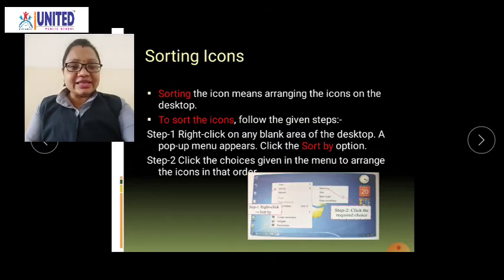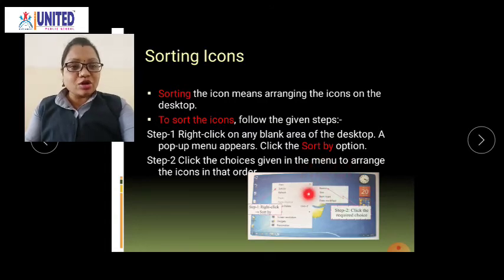You can see that the sort by option is given. When you click on that sort by option, what happens? Step 2, you have to follow: click the choice given in the menu to arrange the icons in order. By clicking that sort by option, again a small pop-up menu opens.